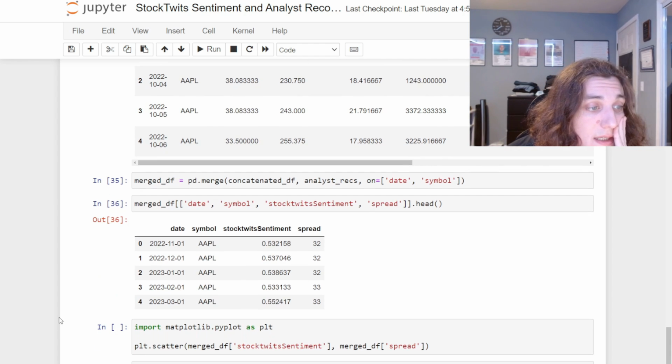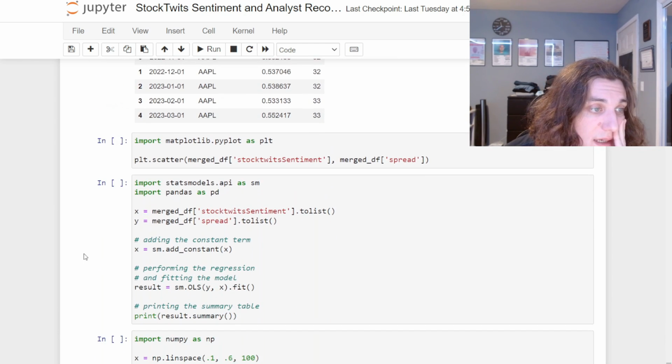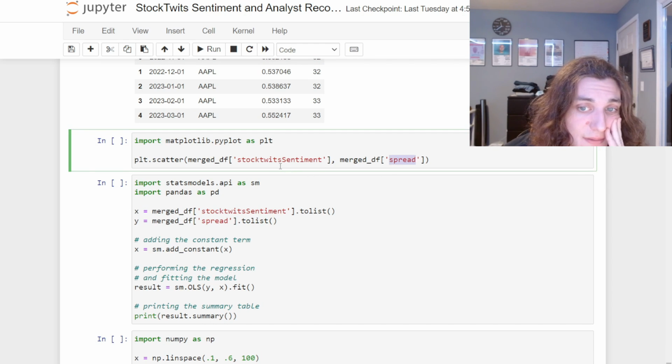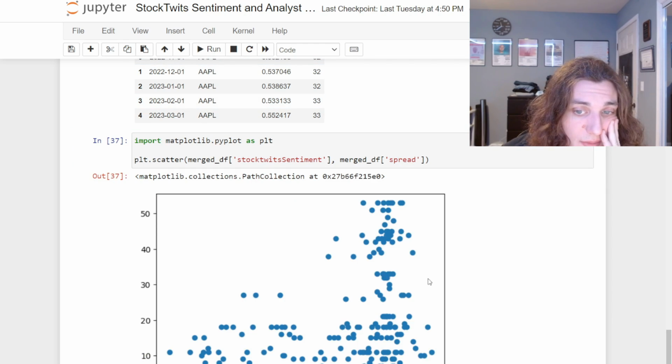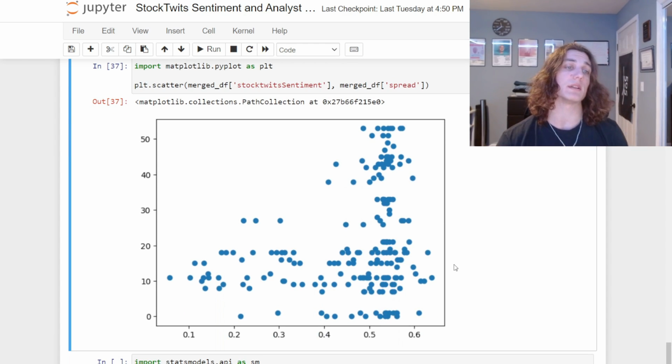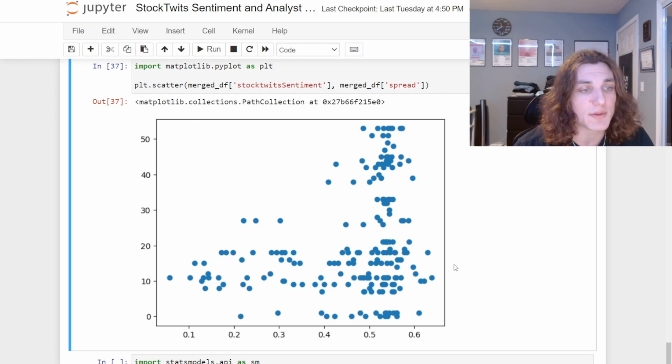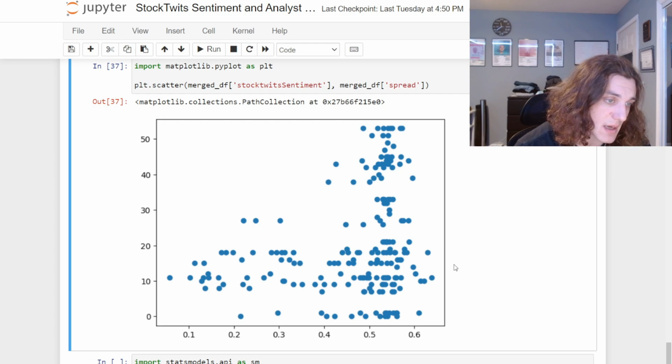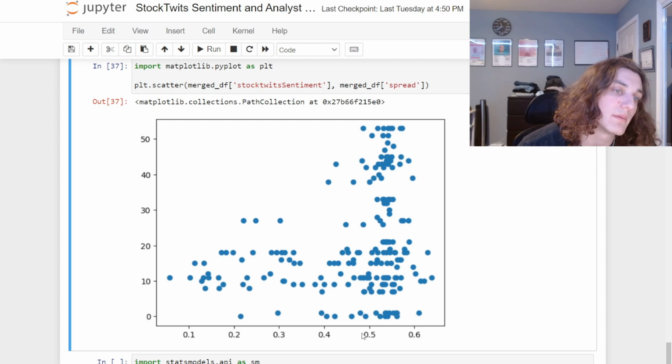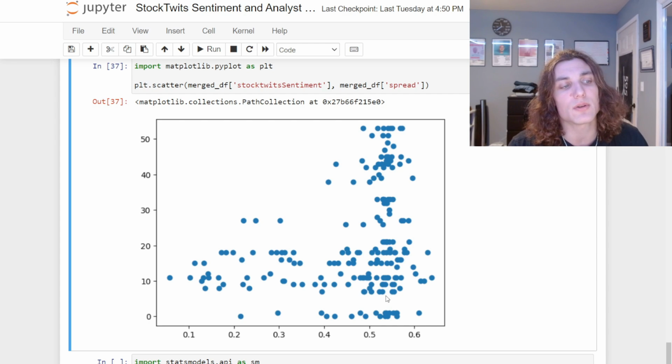So let's just consider that, and we'll move on to the next section, that is visualizing the spread as a function of social sentiment. So go ahead and run this here. And we get a pretty interesting looking chart, all right? What we see here is very reminiscent of the chart that we saw with social sentiment and stock returns. That is, in sentiment neutrality, when there's some uncertainty, around 0.5, we see that the spread is both very large and very small in the analyst recommendations. Now, outside of that neutrality, you see this sort of positive linear trend, right?